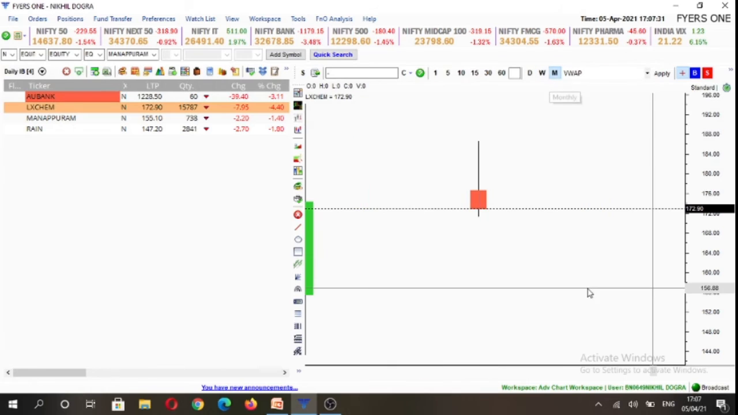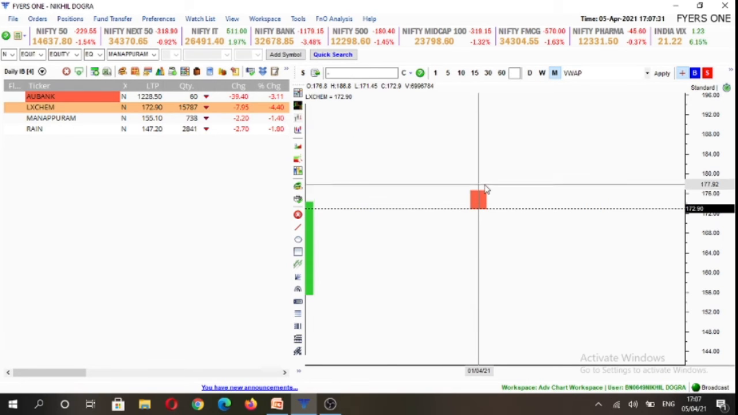So on the monthly time frame, it's a new listing. So here you will see that on the monthly time frame, it is currently trading below its opening print, that is 176.8. So it is under control of sellers on the monthly time frame.